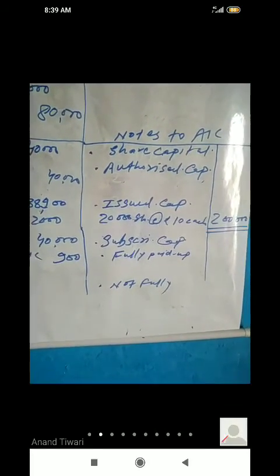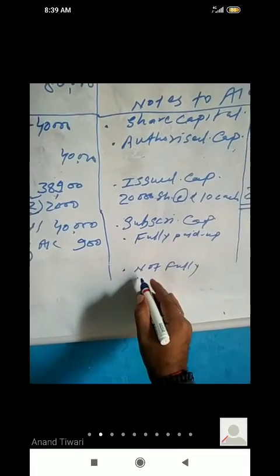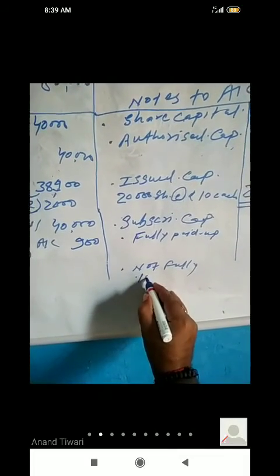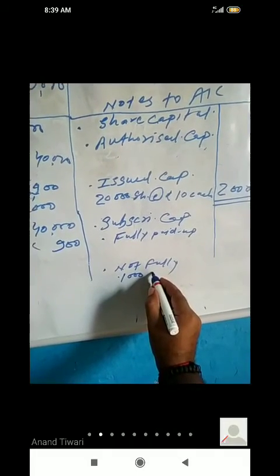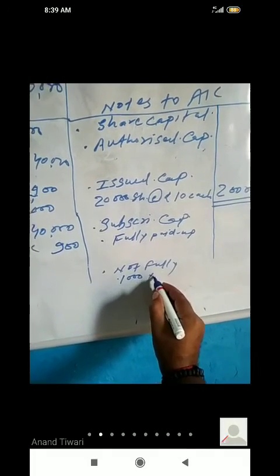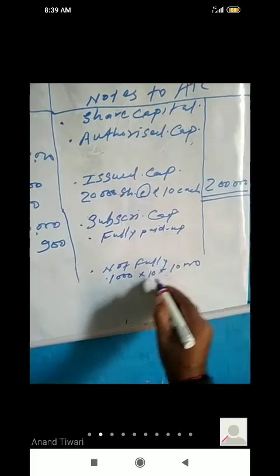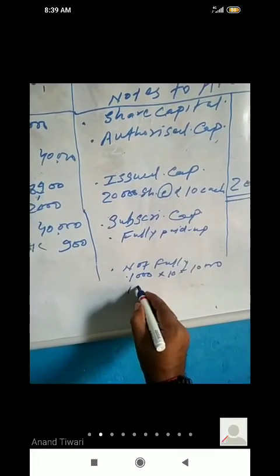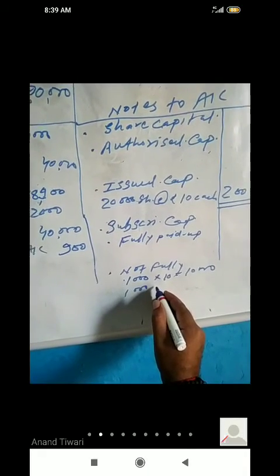You have to write about the shares for which money has not been received, that is 1000 shares. For 1000 shares, you are asking for rupees 10, that is 10,000, but for 1000 shares, it has not been paid.